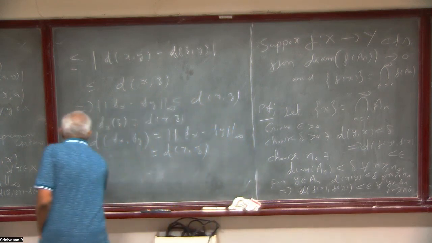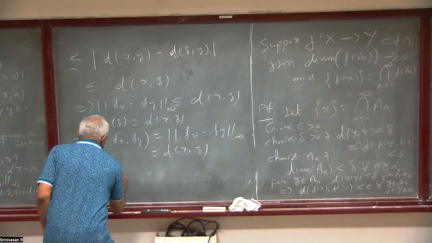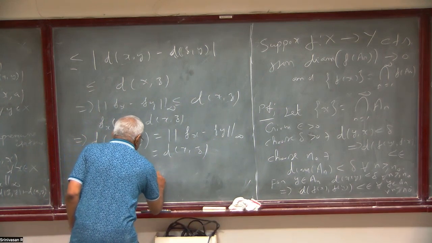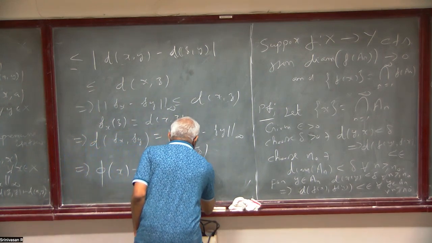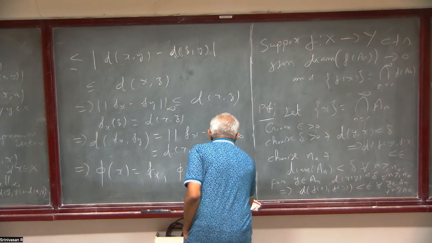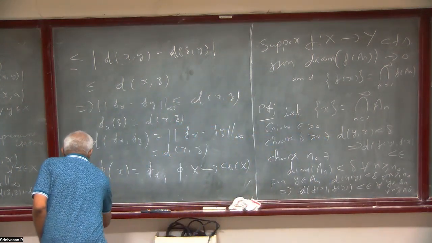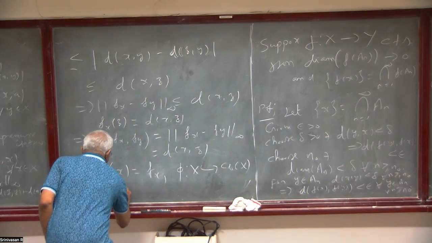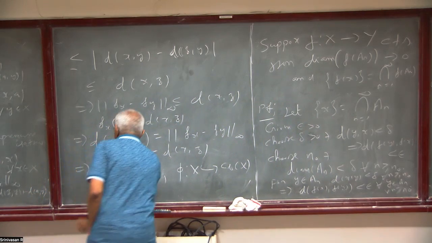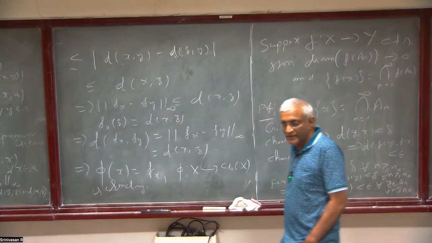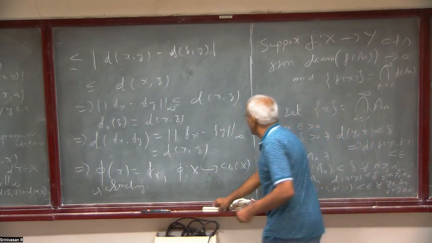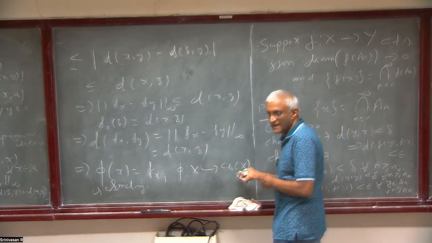So this implies the map phi, x going to f_x, from X into C_b(X), is isometric. It's isometric, but its closure is not all of C_b(X).